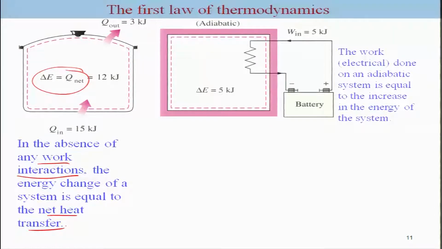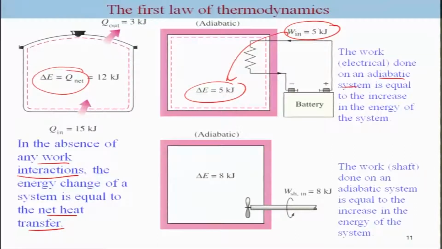Similarly, if you consider an adiabatic system where electrical work is done on it, whatever work is done will change the energy by the same amount. And the same applies to shaft work: the shaft work supplied to the system will be the same as the change in energy of the system.